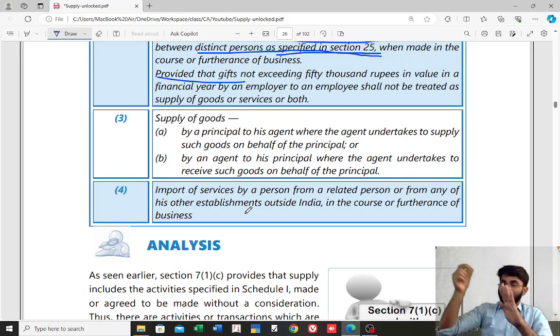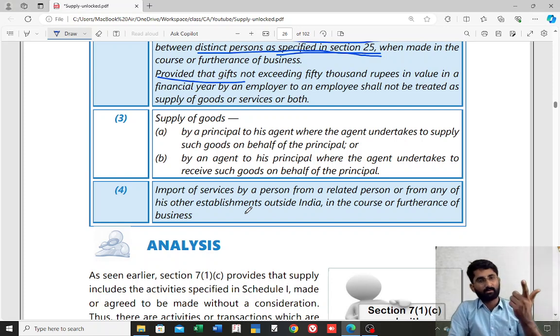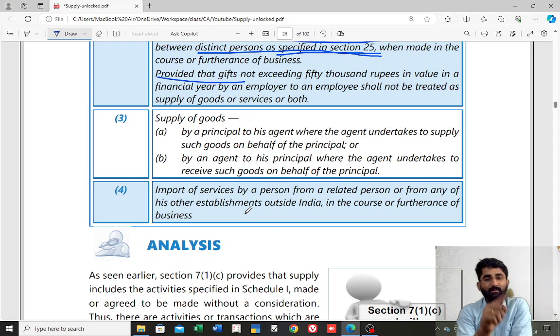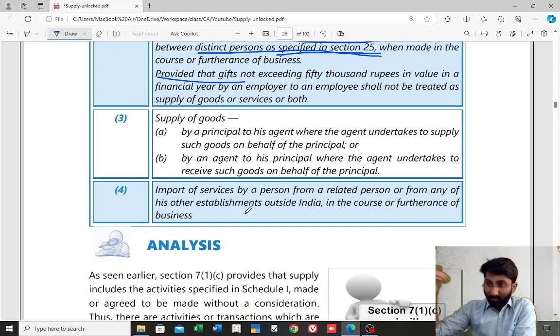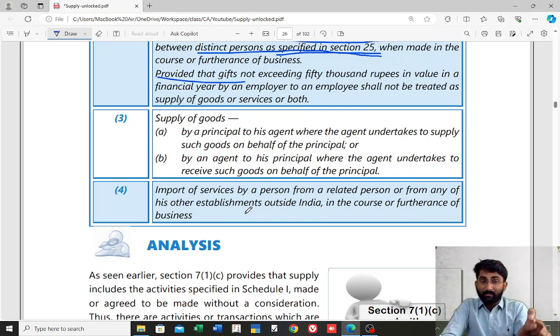If you are importing service from a related person or own establishment without consideration, and that service you have taken in the course or furtherance of business, then this will be considered as supply. Remember, in section 7 subsection 1 clause B, importation of service was also supply, but there it was for consideration and whether or not for business purpose.